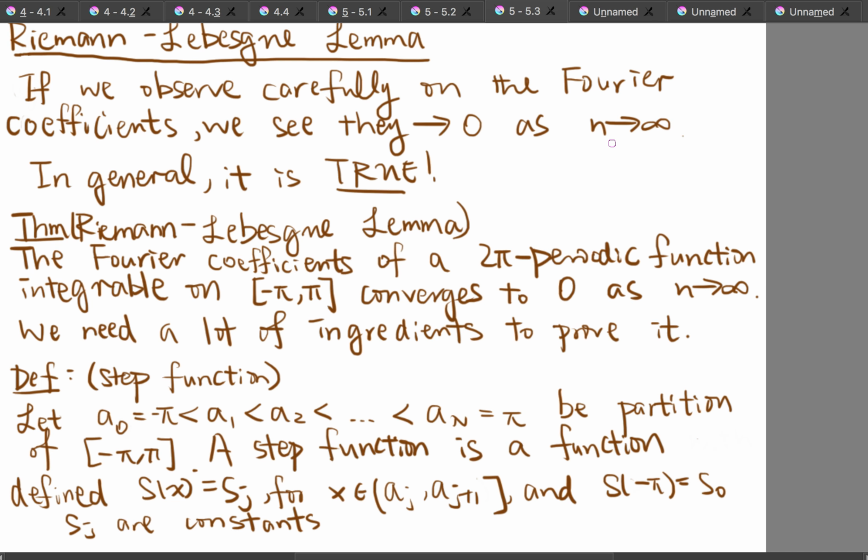And we find that it is in general true. So let's state the theorem first. The theorem says that the Fourier coefficient of a 2-pi periodic function, which is integrable on the closed interval from negative pi to pi, converges to 0 as n tends to infinity.